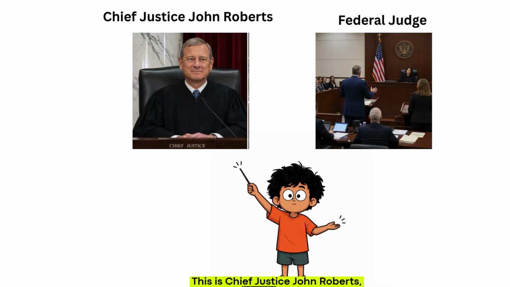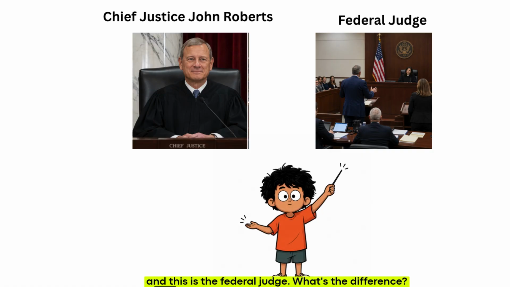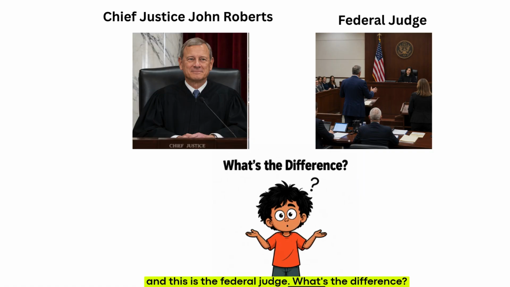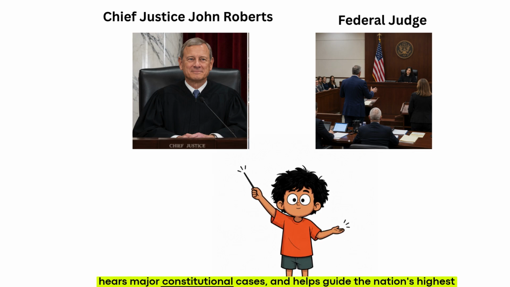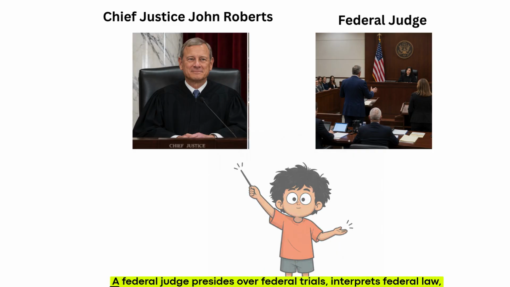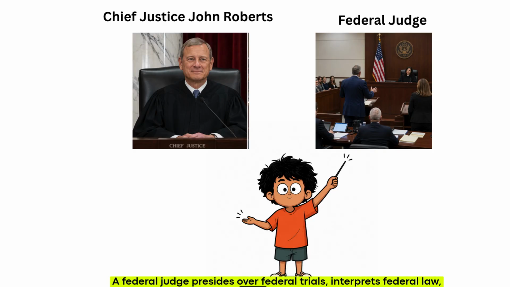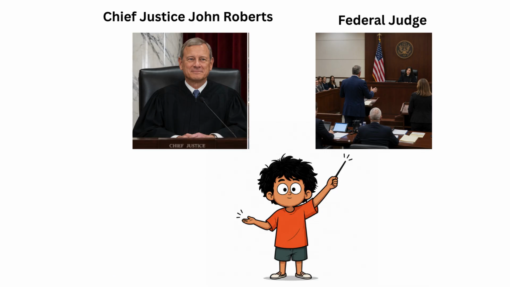This is Chief Justice John Roberts, and this is the federal judge. What's the difference? Chief Justice John Roberts leads the U.S. Supreme Court, hears major constitutional cases, and helps guide the nation's highest court. A federal judge presides over federal trials, interprets federal law, and issues rulings that may be appealed to higher courts.